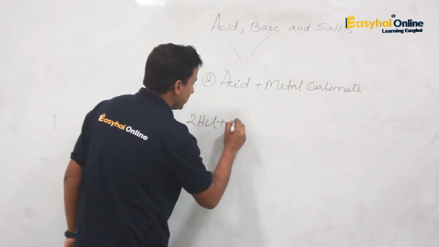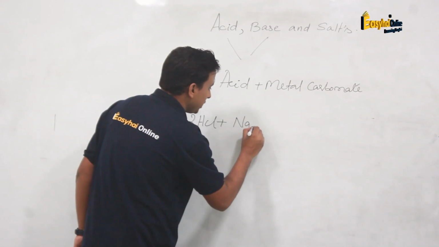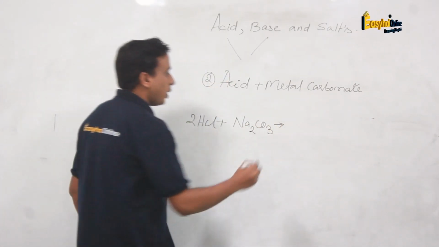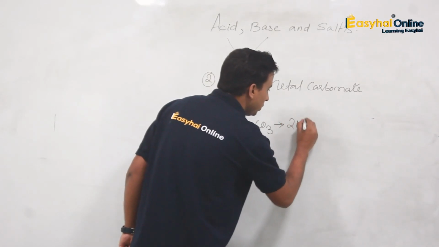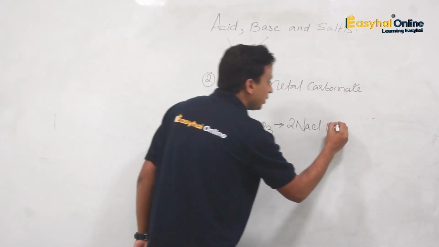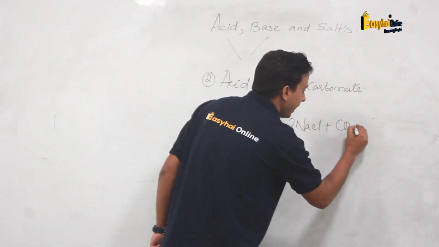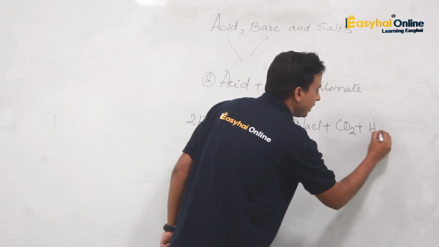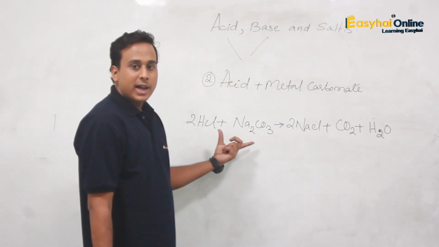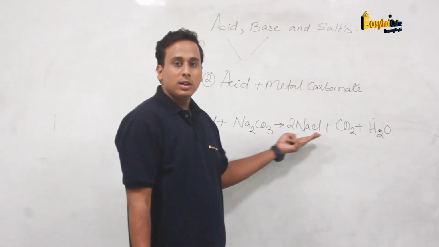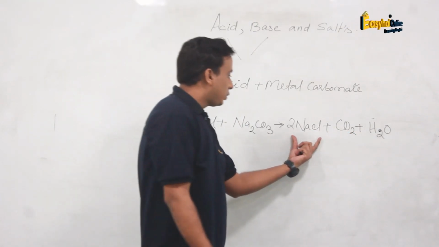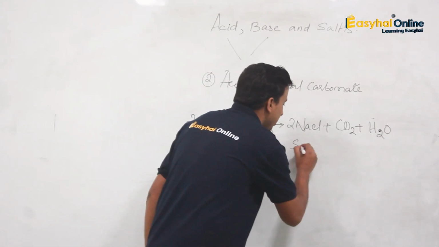So HCl was going to react with metal carbonate, that is sodium carbonate, and it was going to form salt. So what was the salt? 2NaCl, plus what was the output? Carbon dioxide, and water was the other byproduct. So when hydrochloric acid reacts with carbonate salt, it is going to form salt, carbon dioxide and water. So what is this 2NaCl? I am saying salt, that is called sodium chloride.